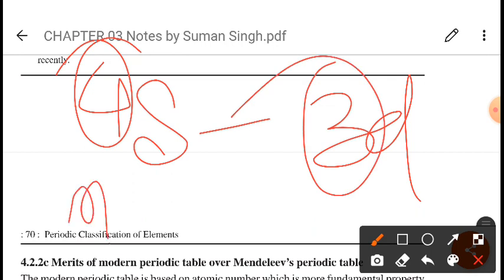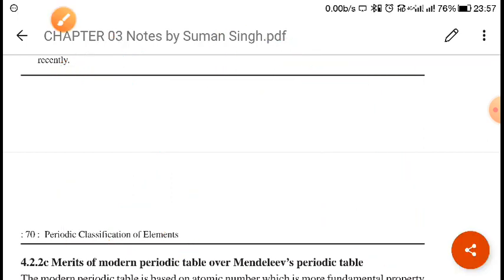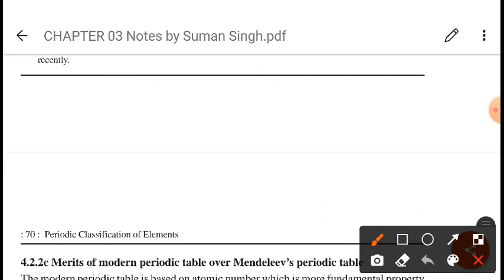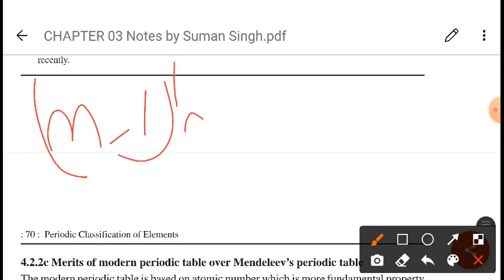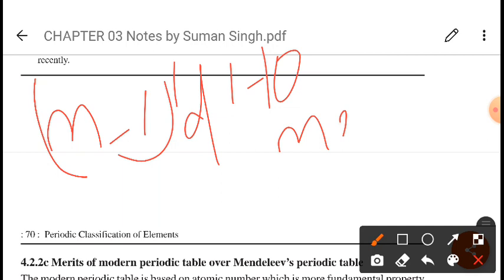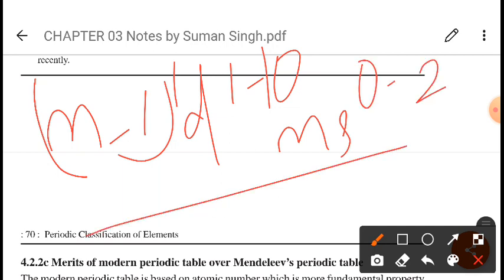The principal quantum number here is 4, and for d it is 3, which is n minus 1. That is why it is written n minus 1. I hope you have understood this.